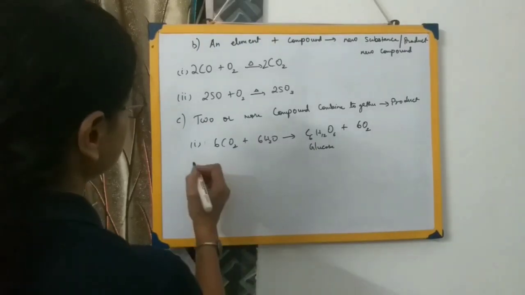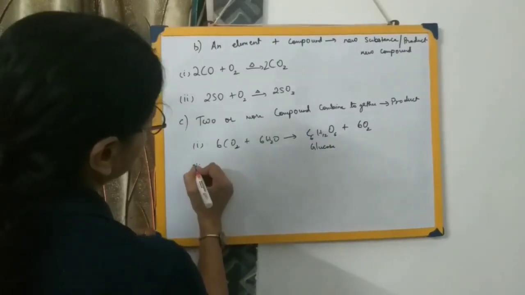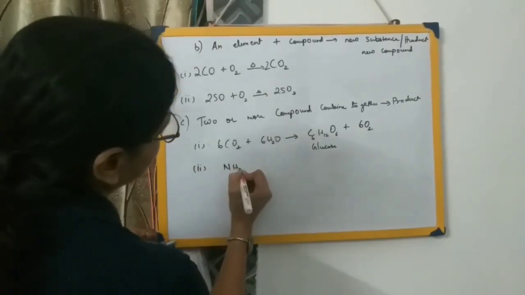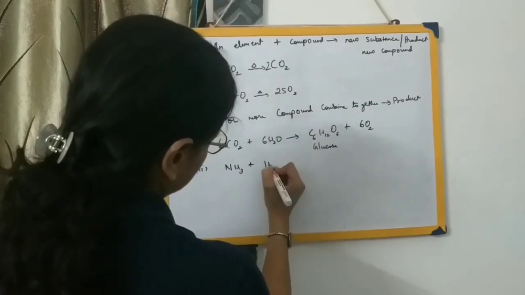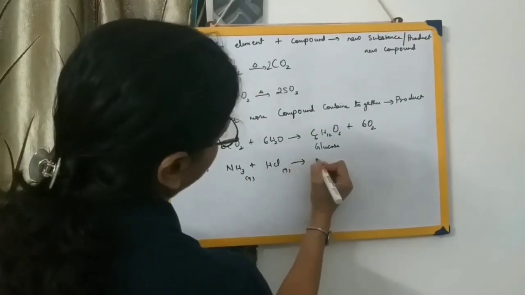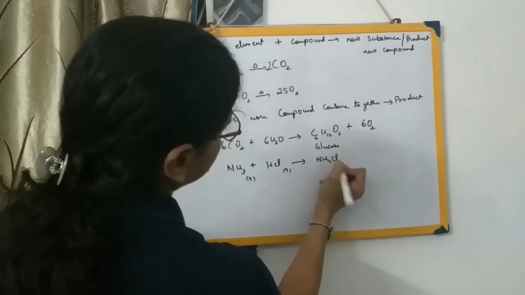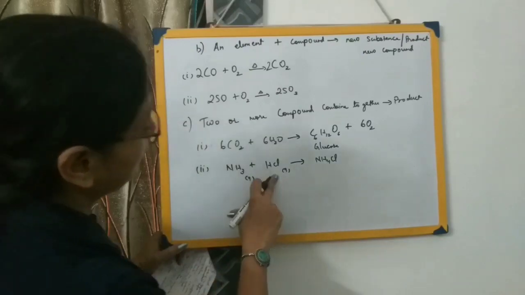Then let's have another example where 2 compounds are combining together, that is NH3, ammonia, plus HCl. This is in the gaseous state, this is in the gaseous state, forming ammonium chloride. So here ammonia is also a compound, hydrogen chloride is also a compound.